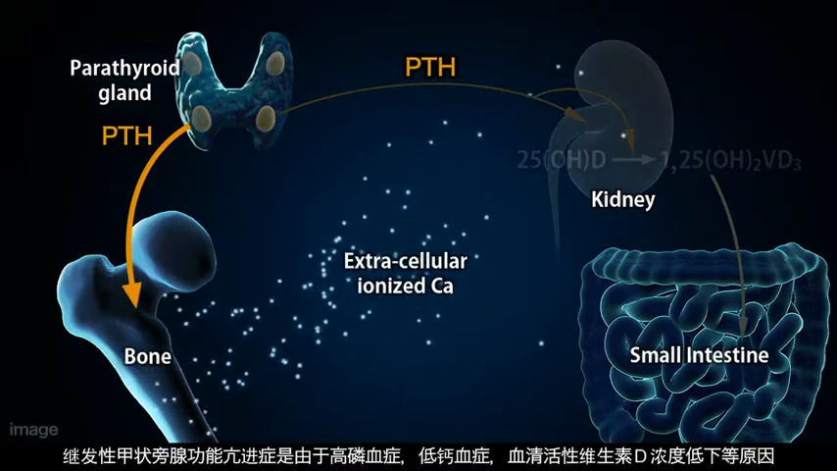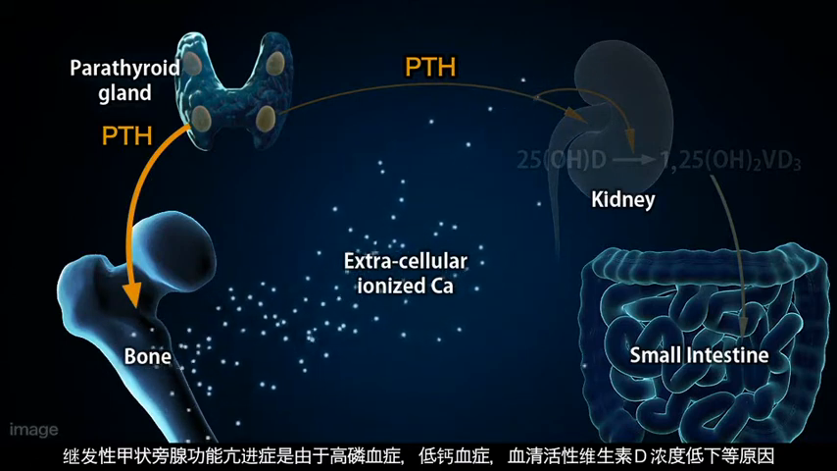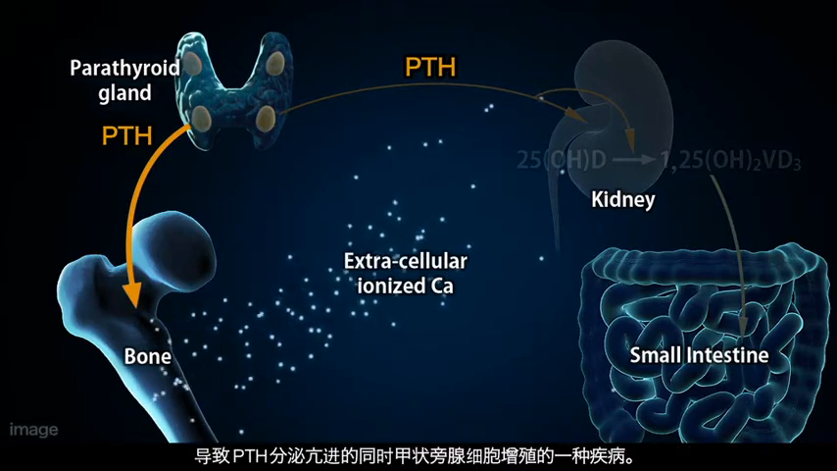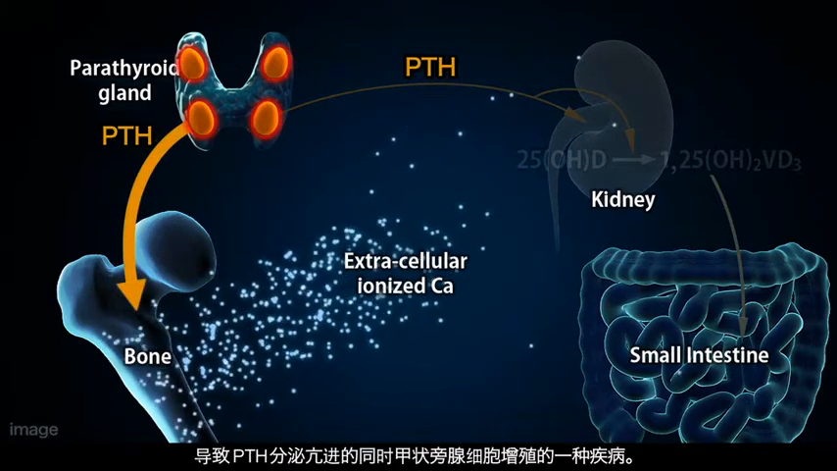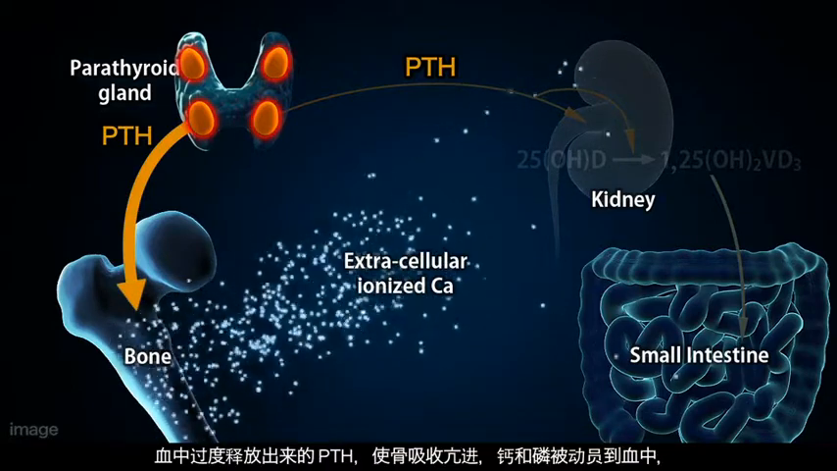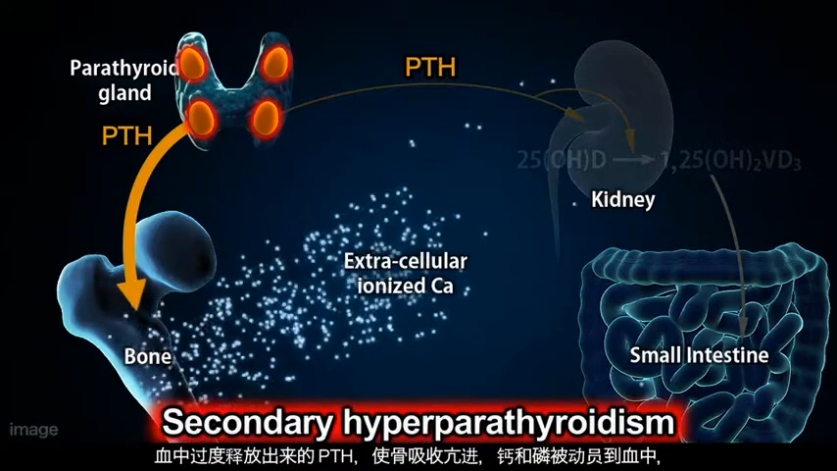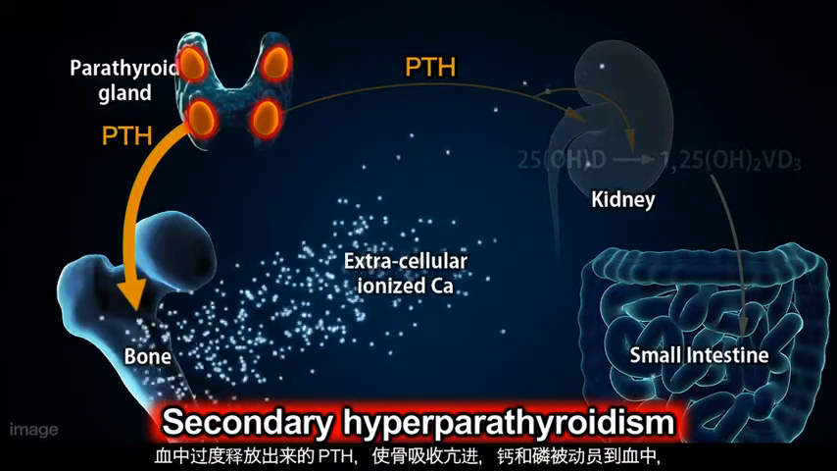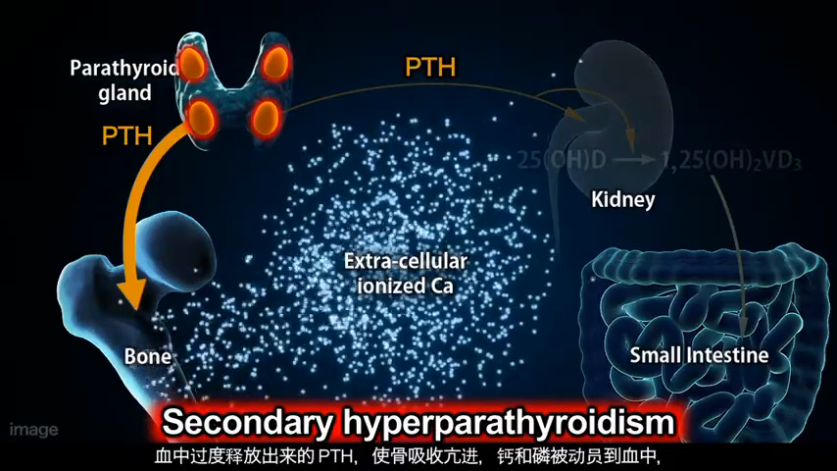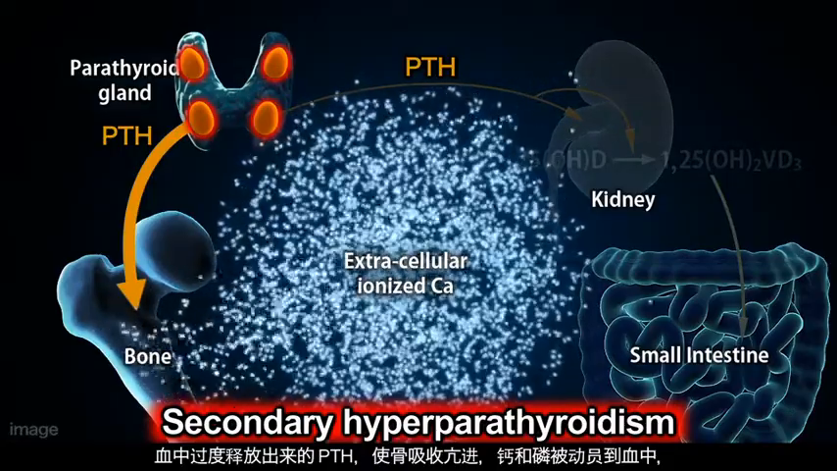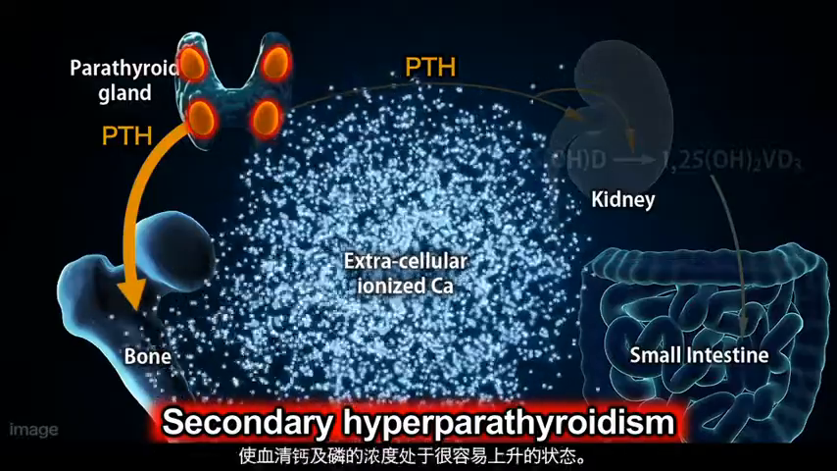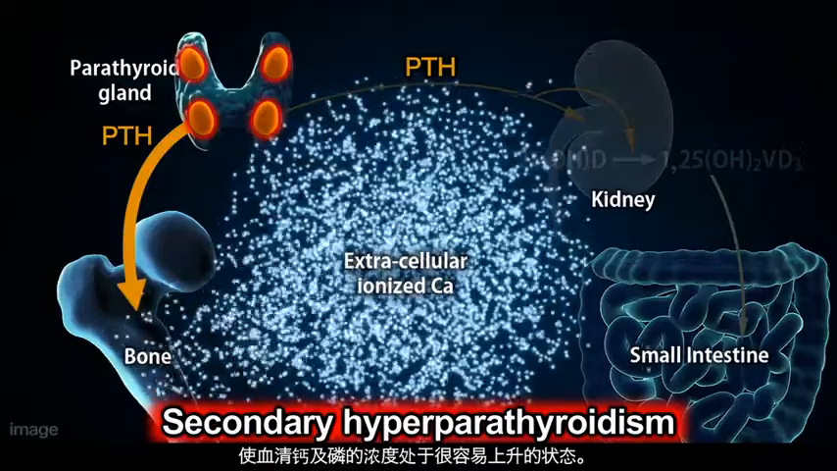If hyperphosphatemia, hypocalcemia, and decreased serum active vitamin D concentration are present, PTH secretion is enhanced and leads to the proliferation of parathyroid gland cells. This pathological condition is called secondary hyperparathyroidism. Excessive release of PTH in the blood increases bone resorption, which in turn mobilizes calcium and phosphorus in the blood. Thus, serum calcium and phosphorus levels increase easily.